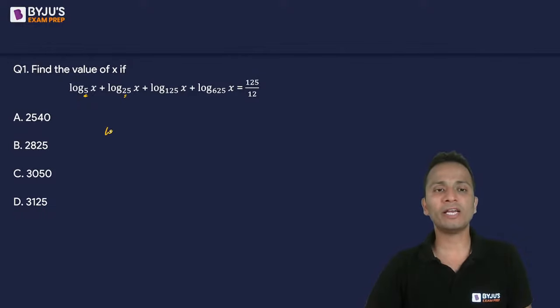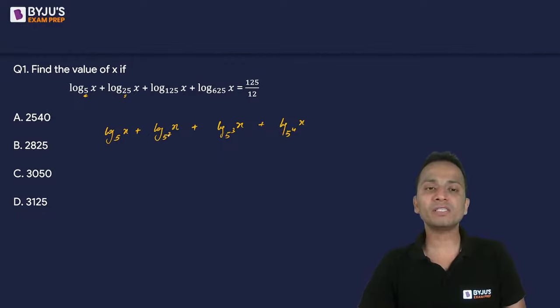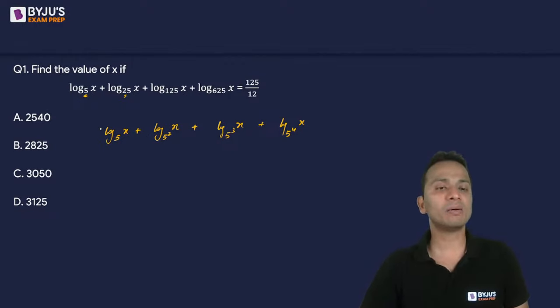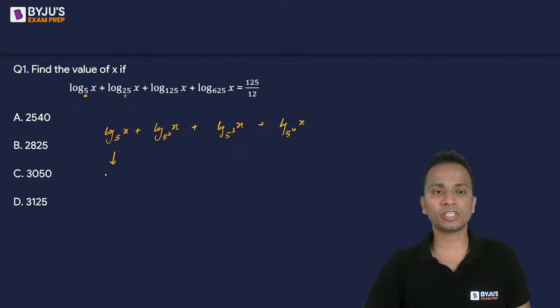Okay? So I'll write log of x to the base 5 as it is. Then for the second term, I can write log of x to the base 5 square. Then log of x to the base 5 cube, and finally log of x to the base 5 raised to the power 4. Now the powers in the base will come in front in the denominator and will get multiplied to all these terms. So this term will remain the same. The term with 5 raised to the power 2 in the base will become 1 upon 2 log of x to the base 5.